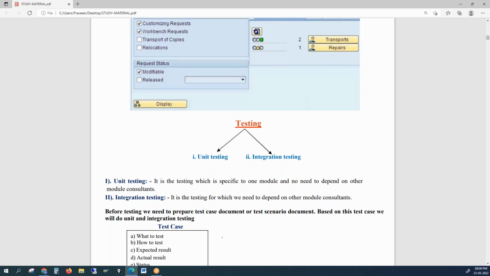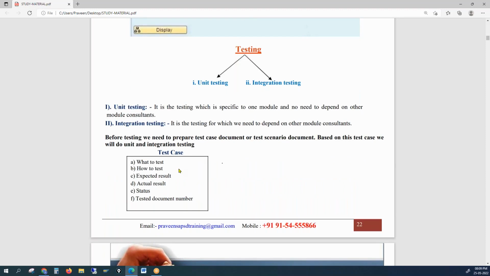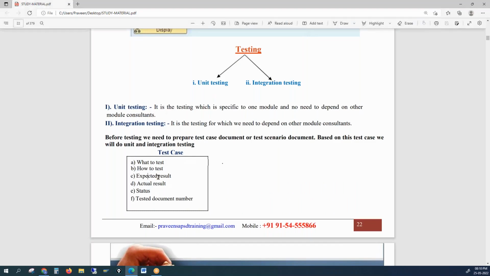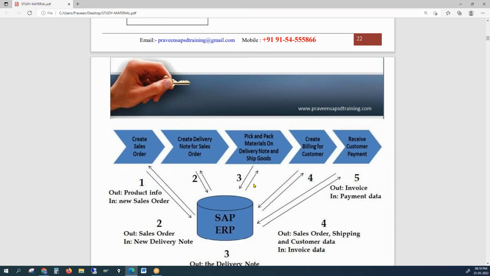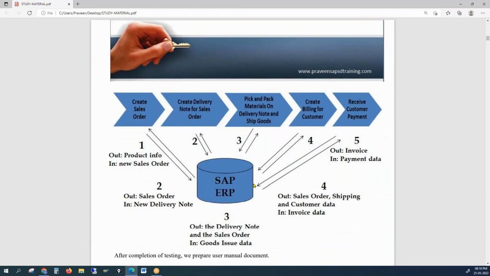For this, we need to prepare test case documents. We have sample test case documents in the drive folder, the final docs, whatever I have sent. You can refer to them. What to test, how to test, what the expected result is, what the actual result is, and whether the test case passed or not. We give this test case document to the testers, because testers don't have config knowledge. They can only follow the process we mention. Once the test case is passed, we transport that to the other server.